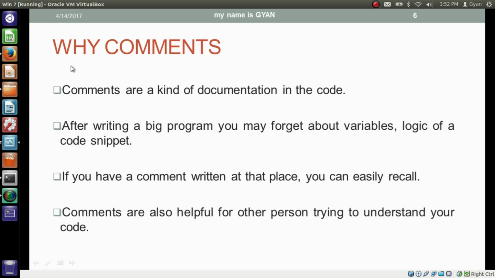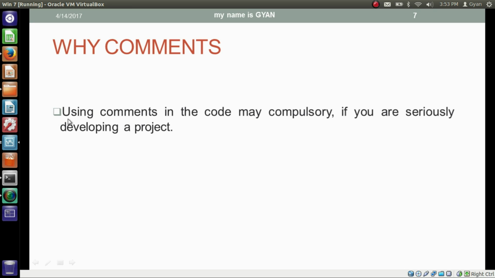In short, here are a few points about comments in Java. Comments are a kind of documentation in the code. After writing a big program, you may forget about variables or the logic of a code snippet. If you have a comment written at the same place, you can easily recall it. Comments are also helpful for another person trying to understand your code. So it is a good habit to write comments in Java code. Using comments is compulsory if you are seriously developing a project. If you are working in a team, comments in the code are compulsory so that various team members can work together efficiently. That's all for this video, guys.